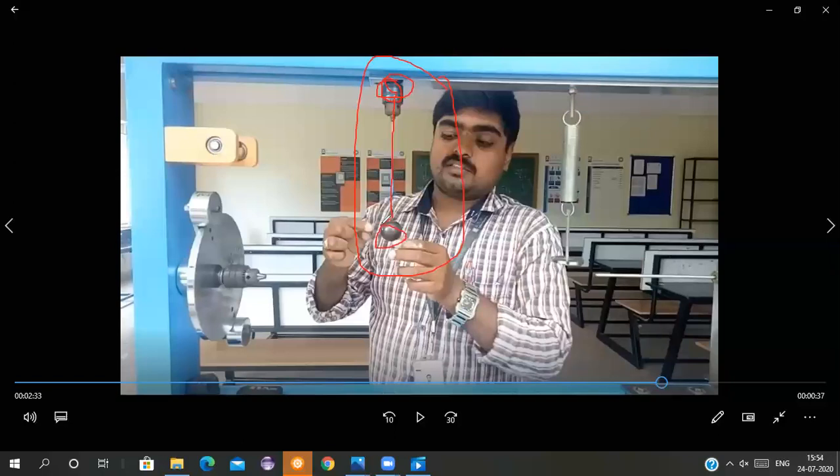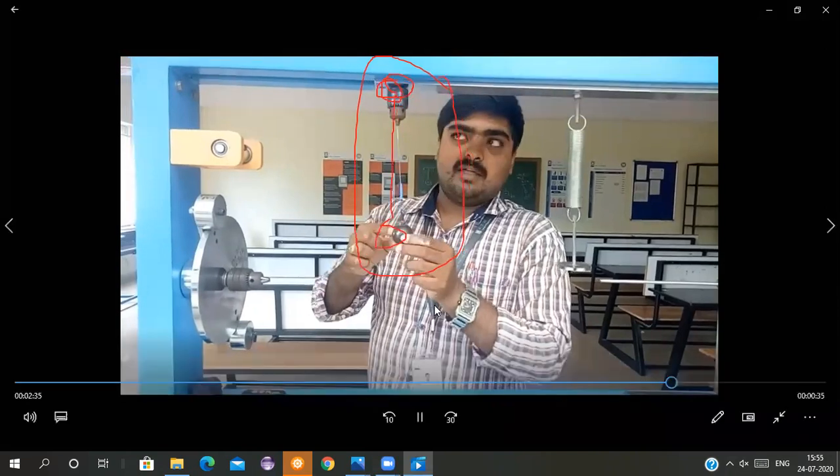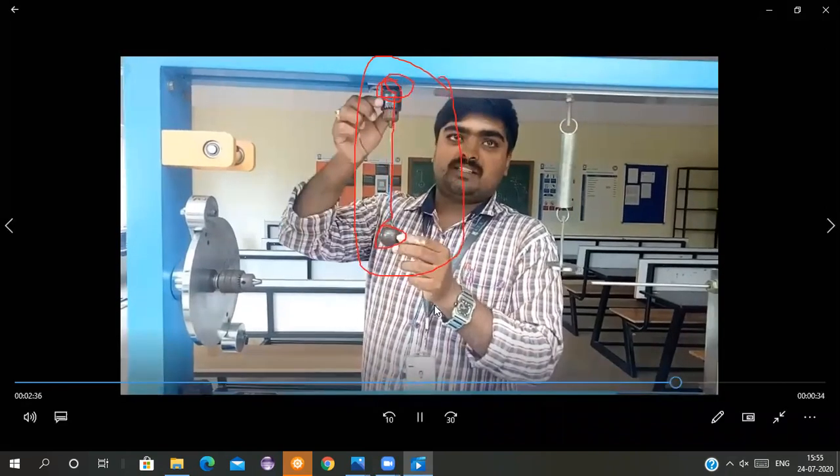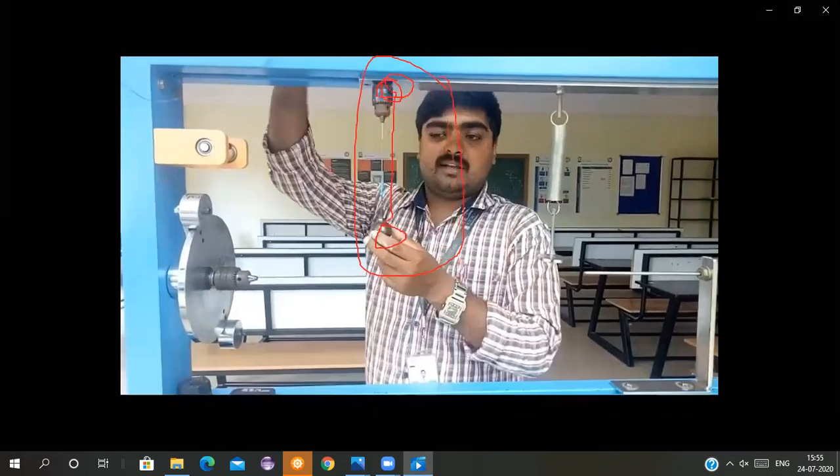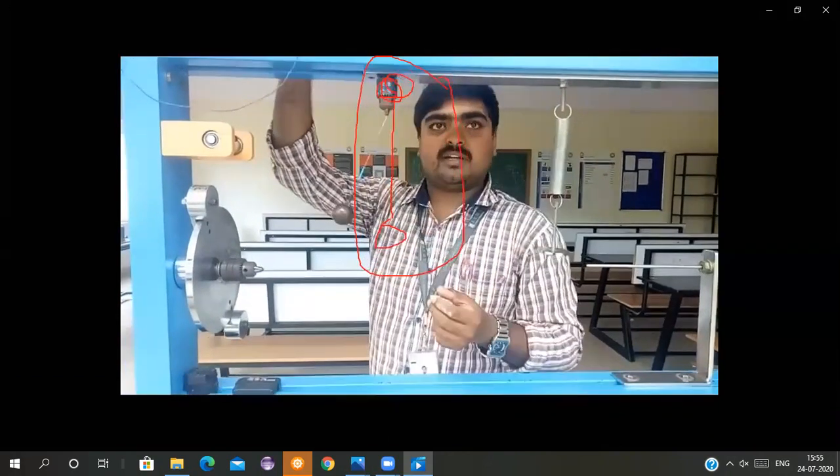You just have to give a small displacement to this ball and note the frequency. That will be your practical frequency, which you will note with the help of your stopwatch. You have to give a small displacement to it. It is attached at the top. You can change the length from the settings. He is giving a small displacement here.